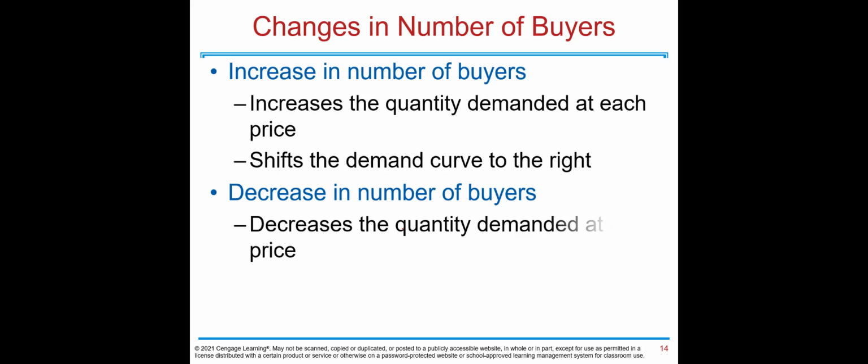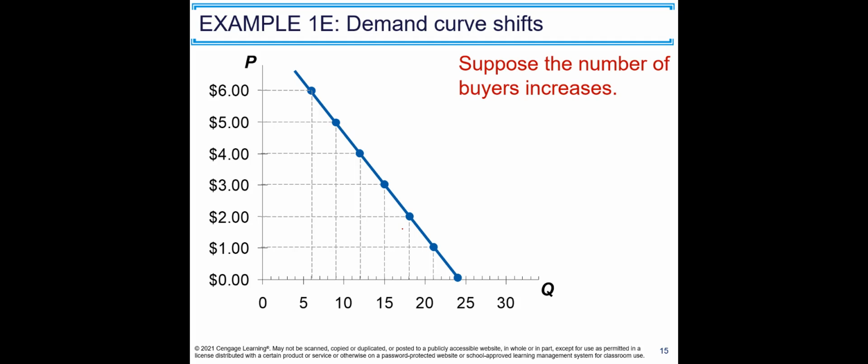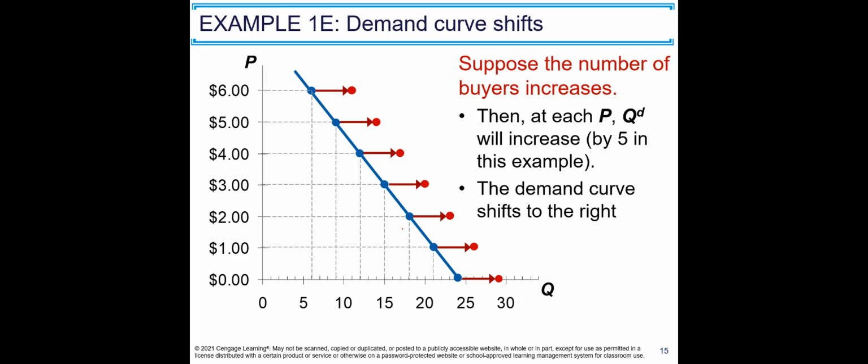Let's start with the first one, number of buyers. An increase in the number of buyers increases the quantity demanded at each price and shifts the demand curve to the right. A decrease in the number of buyers decreases the quantity demanded at each price and shifts the demand curve to the left. Suppose the number of buyers increases. Then at each price, like at $6, 5, 4 and so on, we will increase quantity demanded, let's say by 5 in this example. So at $0, now we have 29. You see an increase of 5 at each price. Therefore, the demand curve shifts to the right. So an increase in demand is represented by a parallel shift of the demand curve to the right.